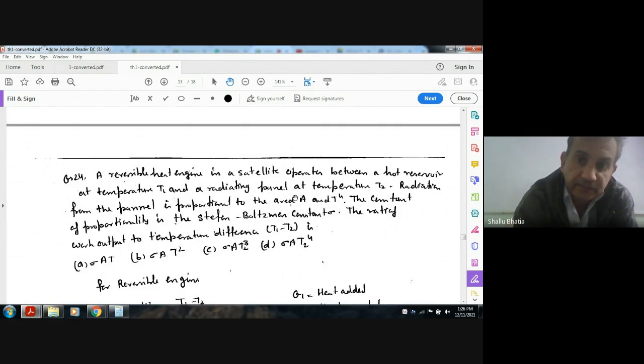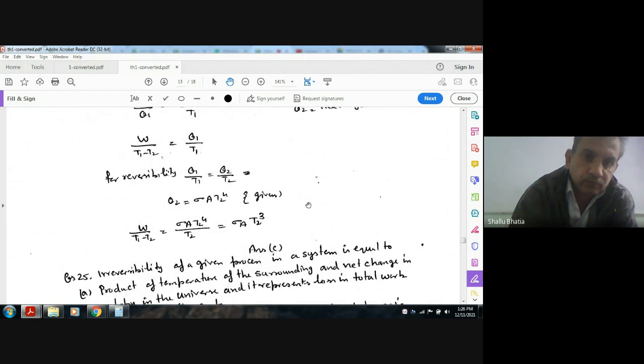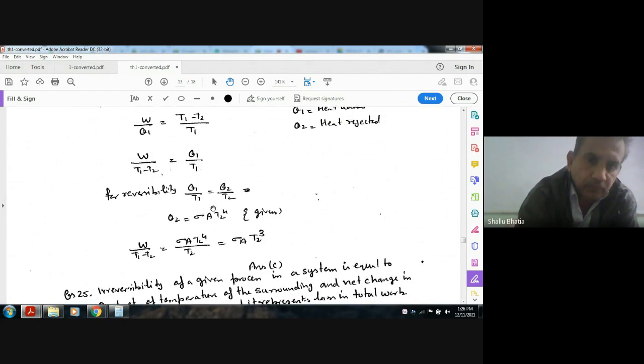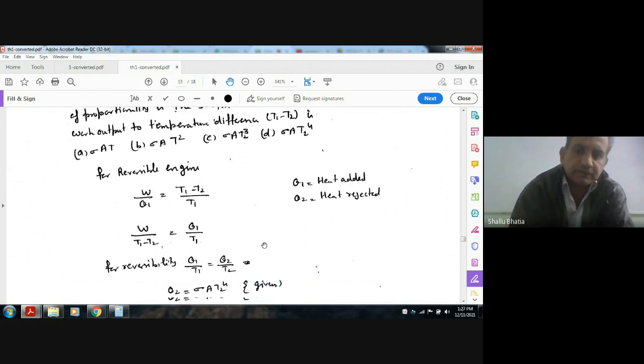As heat is being rejected by radiation, Q2 is sigma A T2 to the power 4. Putting this in, Q2 is sigma A T2 to the power 4 and the denominator is T2. So W by T1 minus T2 is sigma A T2 cubed. The answer is option C.